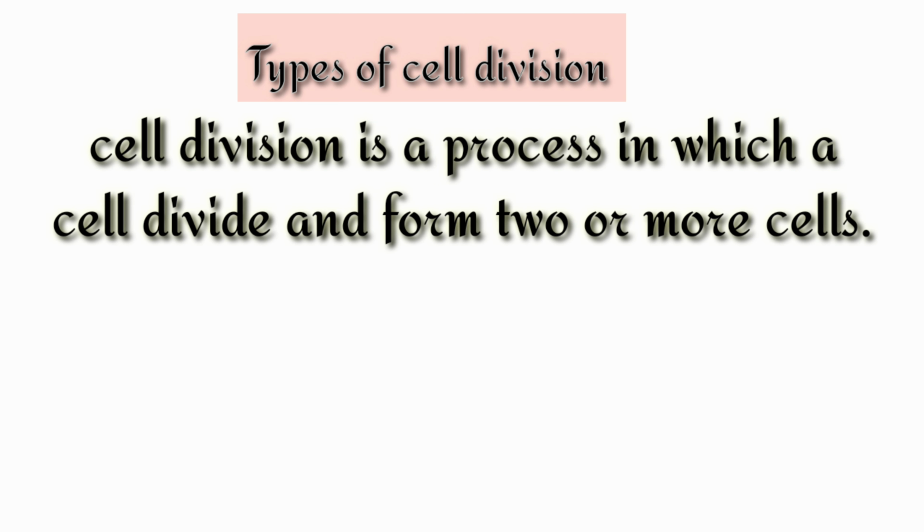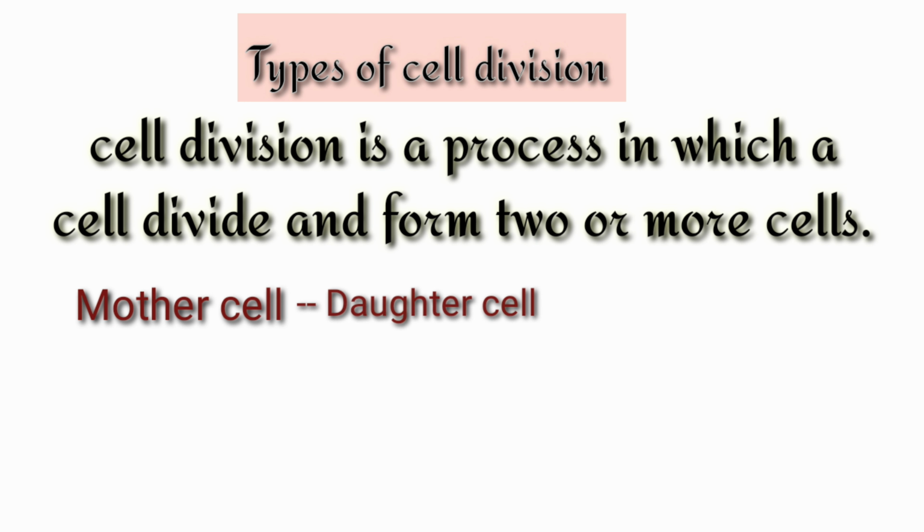Today's topic is types of cell division. Cell division is a process by which a cell divides and forms two or more cells. The cell which divides is known as the mother cell and the cells which are formed are known as daughter cells. Actually, cell division is a part of the cell cycle.